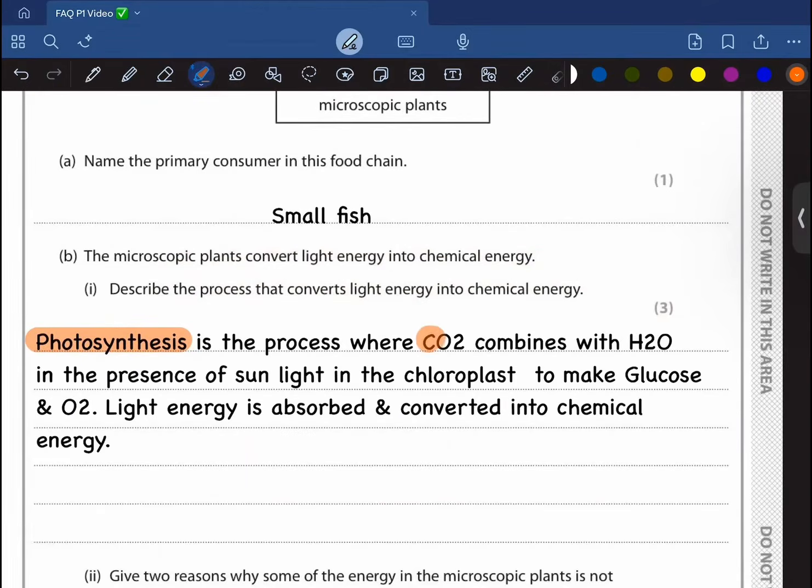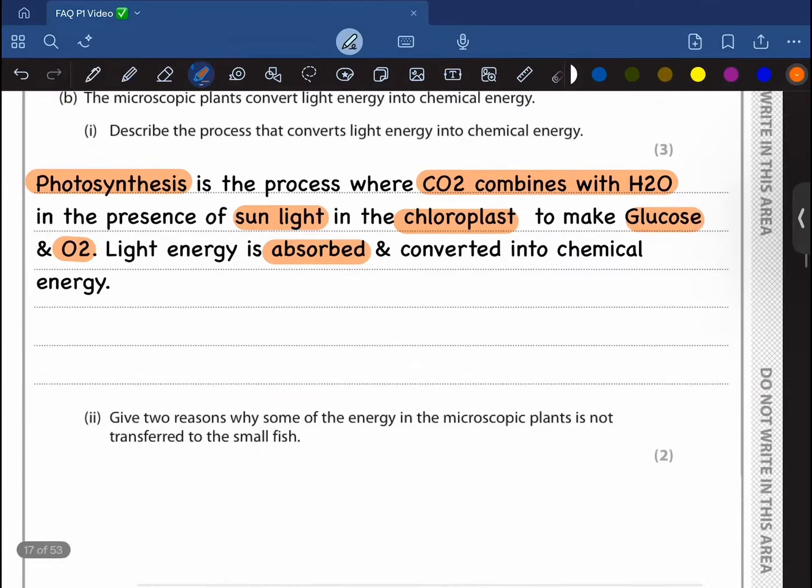where carbon dioxide combines with water in the presence of sunlight in the chloroplast to make what? Glucose and oxygen, obviously, and light energy is absorbed and converted into chemical energy. Moving on.